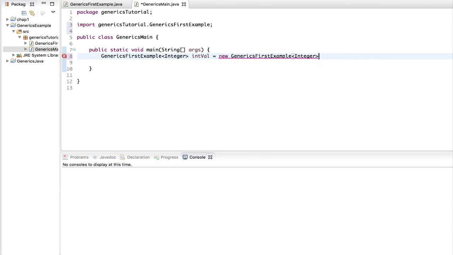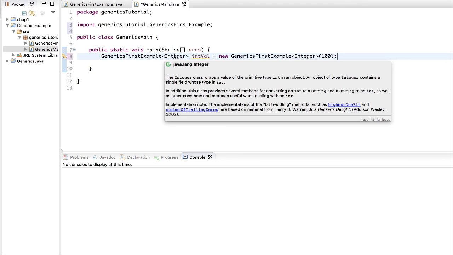Nonetheless, let's get back to the example, and we are going to assign an instance, and we do that by calling the class GenericsFirstExample, and then we pass in Integer, and now we're going to pass in a value, something like maybe 100. Now you have an object with an instance, and if you look at the declaration of this object and the assignment of an instance, it's a little bit different than what you have experienced in the past.